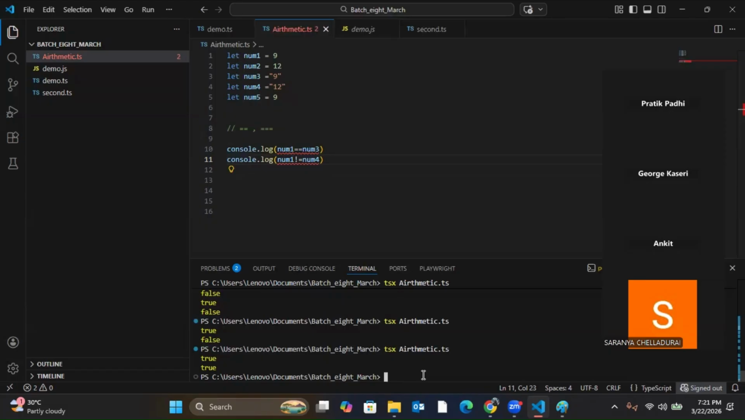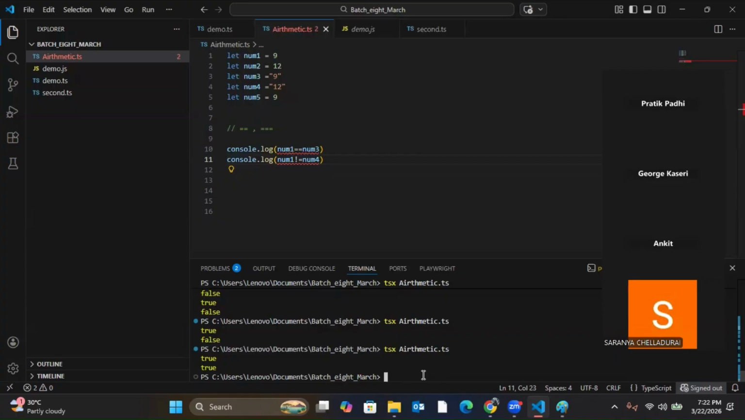Similarly, just like triple equals, which is called strictly equal, I'll have strictly unequal also. So what is strictly unequal? Strictly unequal is that it will compare what?